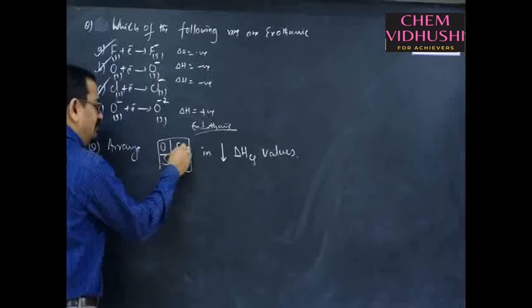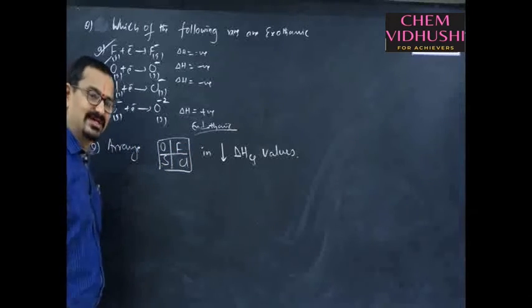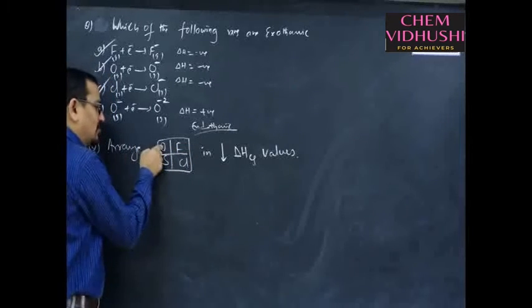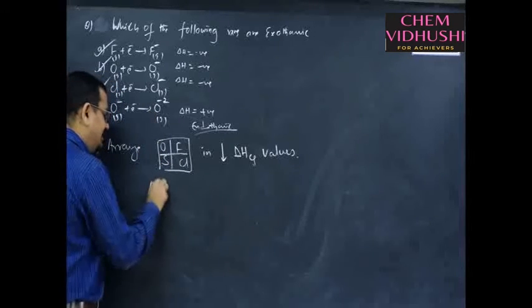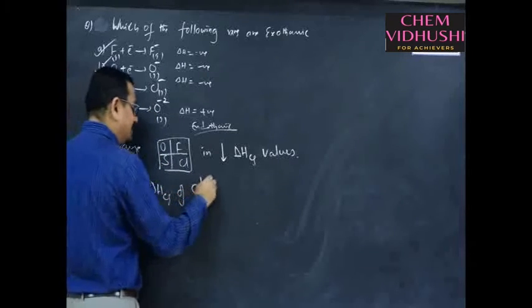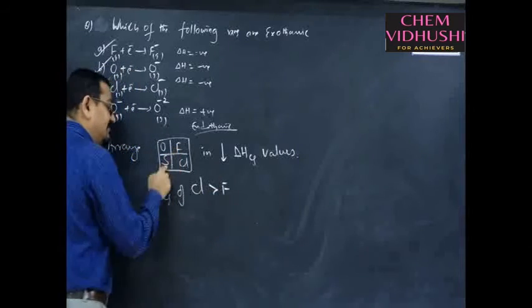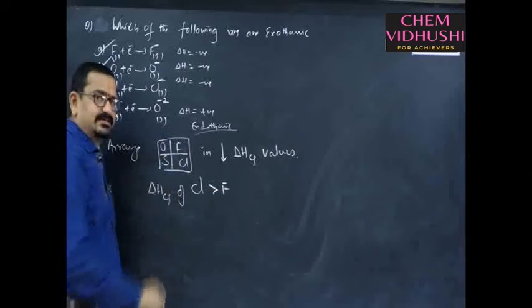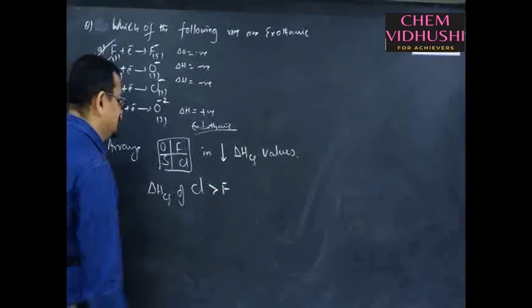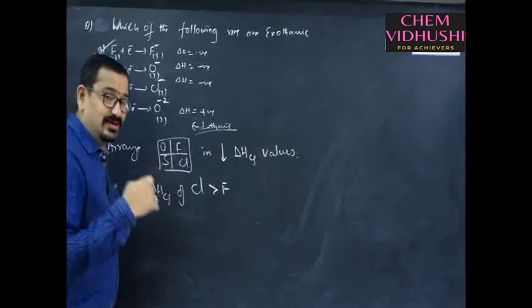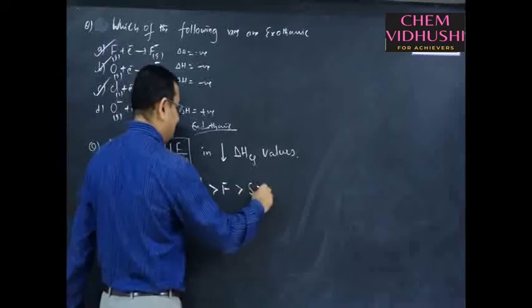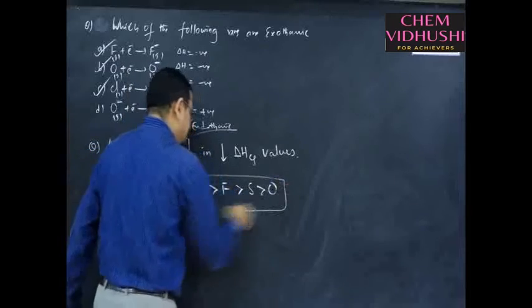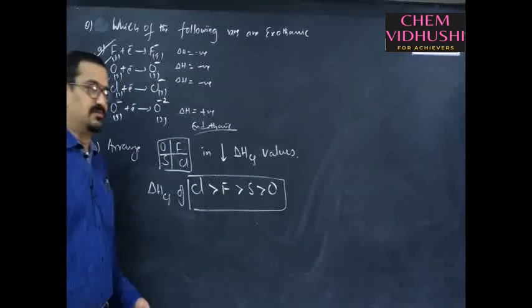So, among fluorine and chlorine, which possess high electron gain enthalpy? Chlorine. Among oxygen and sulfur, which possess high? Sulfur. So, electron gain enthalpy of chlorine is greater than fluorine. Among sulfur and fluorine, fluorine is more prone to gain electrons. That is why you can notice the numerical values in the textbook also. So, chlorine greater than fluorine, greater than sulfur, greater than oxygen. This sort of questions are also possible for objective examinations.